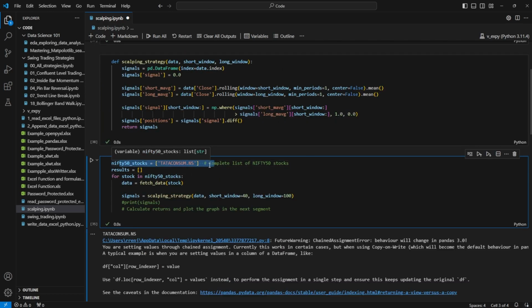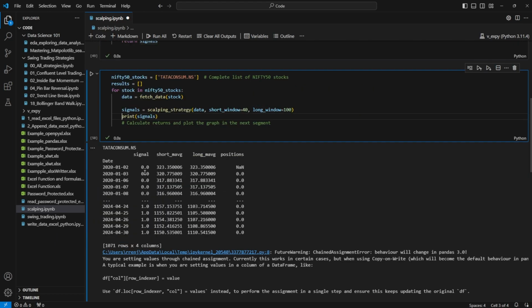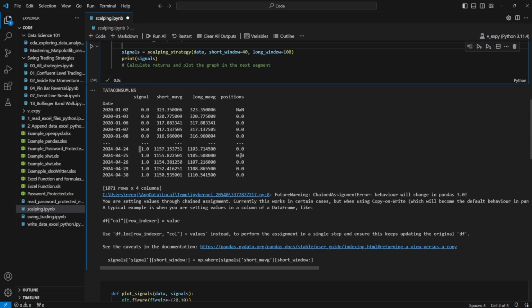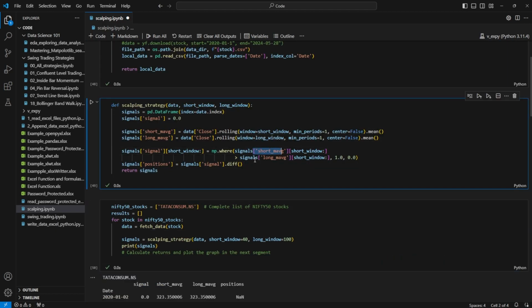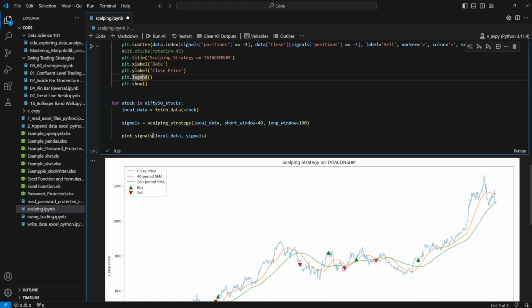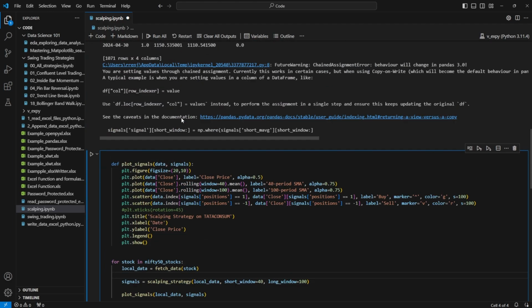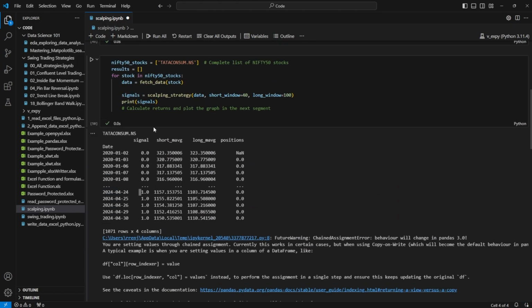Here we are taking the stock. Here we can list all the stocks, but whichever we would like to work on. And then this is the main function that we are calling. In this function we are passing the data, the short window and long window, and then we are creating a signal. So it's whether it's 0 or 1 based on the condition that we did above. If the short moving average is greater than the long moving average, then it will be 1, otherwise it will be 0. And then we are looping through each stock. Right now we have only one stock, so we are not looping.